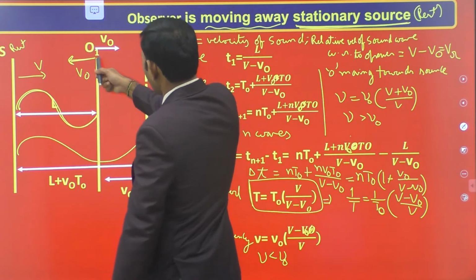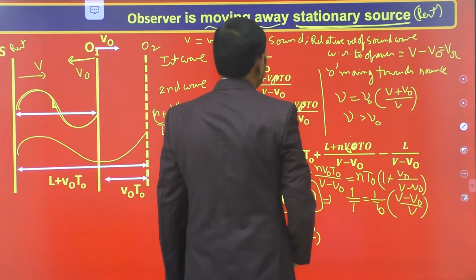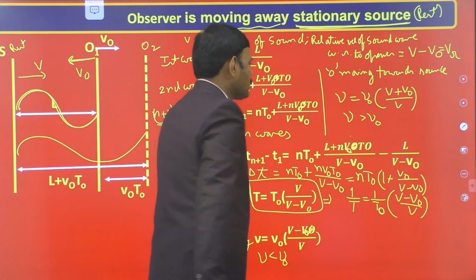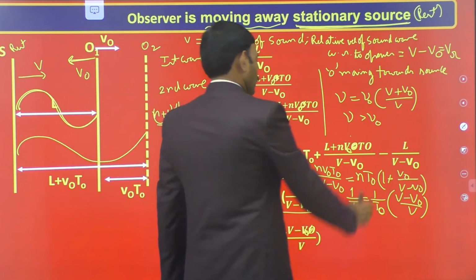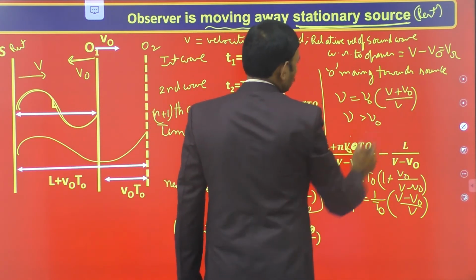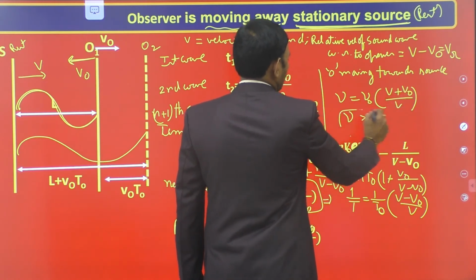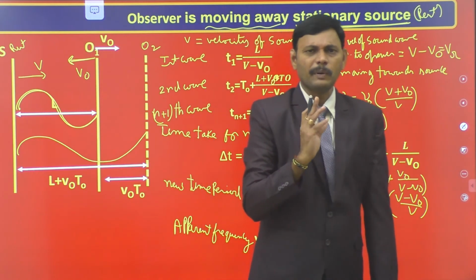If the observer is moving towards the stationary source, then the apparent frequency is nu naught into V plus V naught by V, so the apparent frequency is greater than the actual frequency. These are the two important cases.